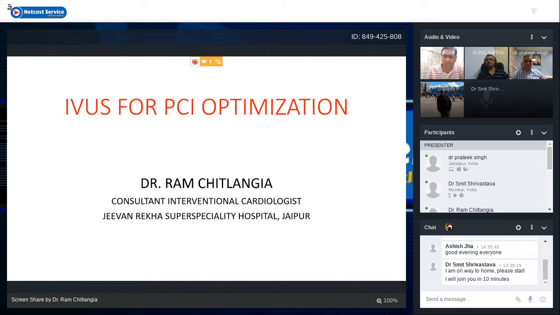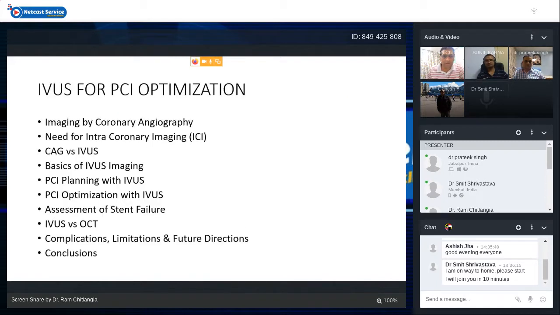So, to start, I would like to cover this topic in various headings: the traditional method of imaging, that is coronary angiography; why we need intracoronary imaging, that is ICI; then the comparison of coronary angiography versus IVUS, followed by basics of IVUS imaging, basics of ultrasound, the prerequisites for good imaging, and the artifacts.